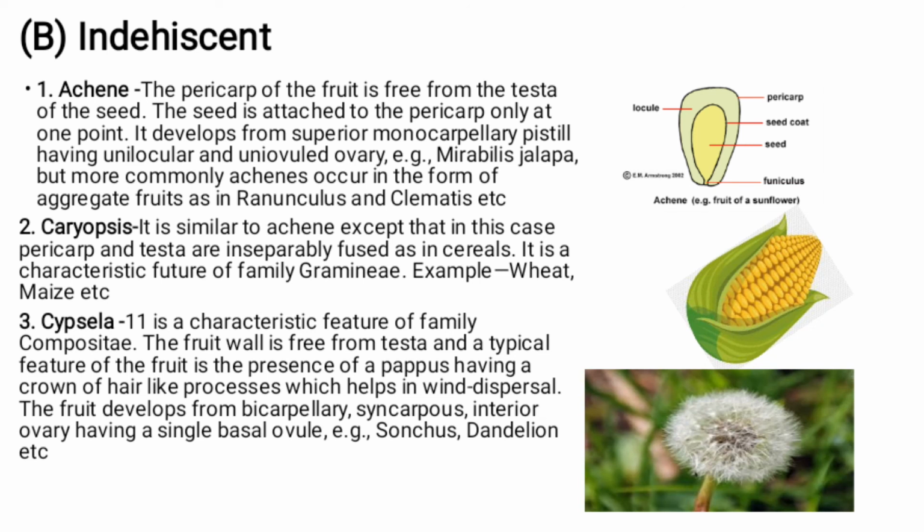Third type of indehiscent fruit is cypsela. It is a characteristic feature of the family Compositae. The fruit wall is free from the testa, and the typical feature of this fruit is the presence of a pappus, having a crown of hair-like processes which helps in wind dispersal. The fruit develops from a bicarpellary syncarpous inferior ovary having a single basal ovule. Examples are Sonchus, dandelion, etc.